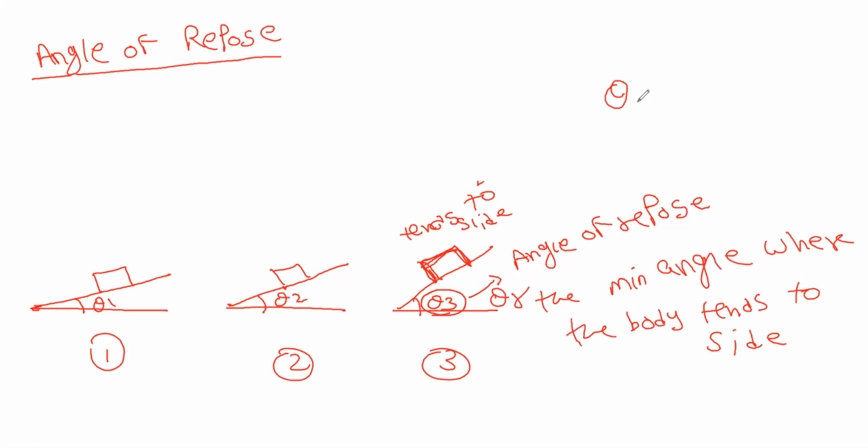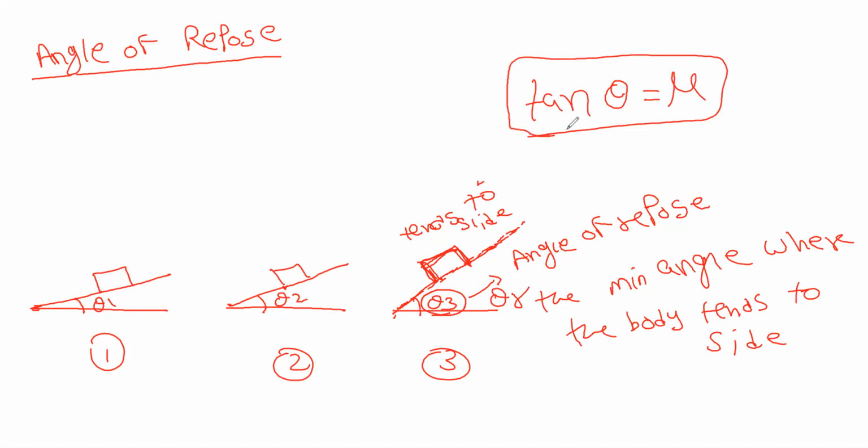So directly you can write theta itself, no problem. That tan theta equals mu, where I told you mu is nothing but the roughness of the surface. We can get mu from the same formula. Both angle of friction and angle of repose are the same. There you can find mu as tan theta.